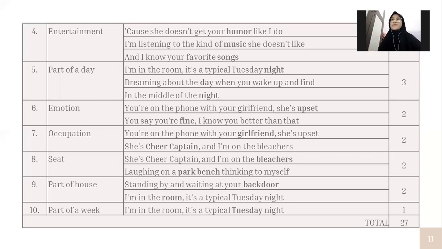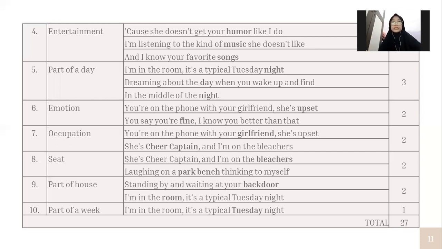Now, the seventh one is the hyponymy of occupation. There are two words. You're on the phone with your girlfriend. She's upset. She's cheer captain, and I'm on the bleachers. Now, girlfriend and cheer captain can be considered as occupation because a girlfriend is your romantic partner, an unmarried romantic partner, so it is maybe occupation. And cheer captain is the leader of a cheerleader group. All right, so it's a role, something like that.